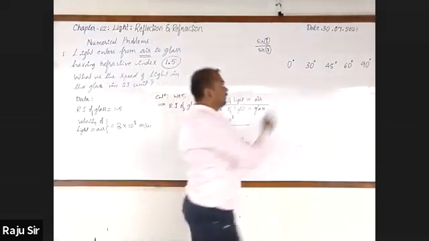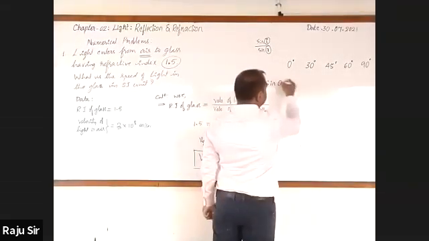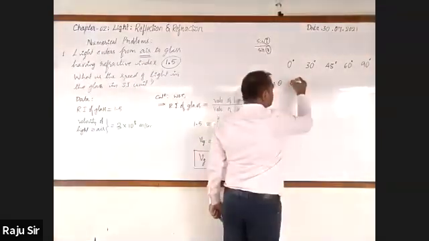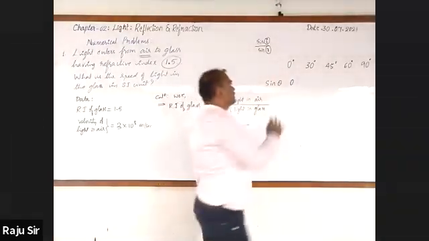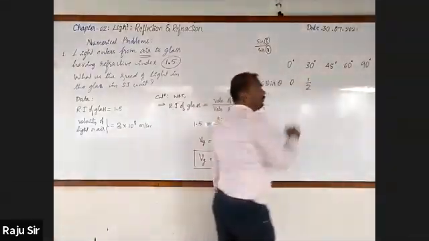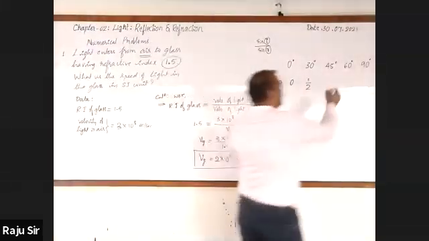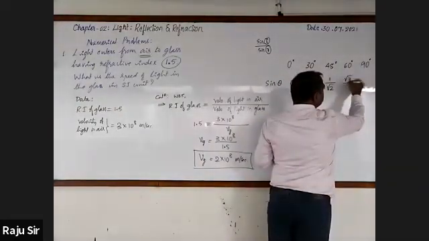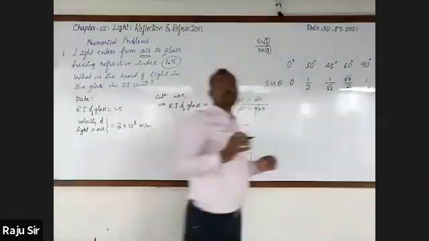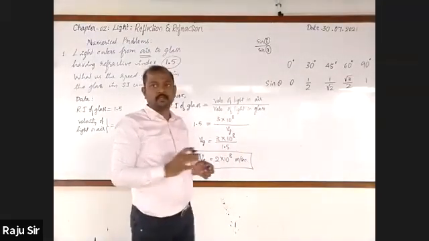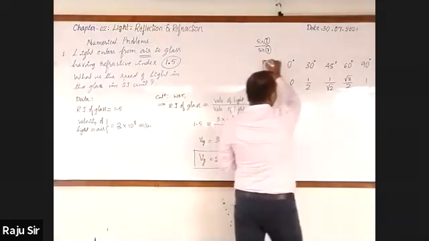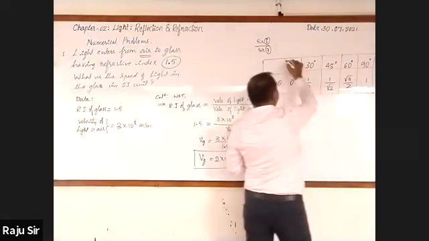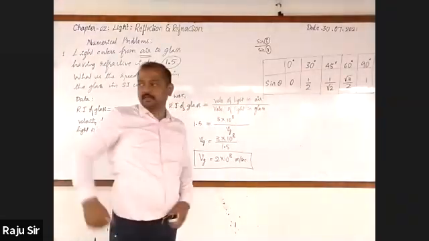Got it? Now let me give you the values of this. It is sin theta, sin of angle. Sin 0 is 0. Sin 30 degree is 1 by 2. Sin 45 is 1 by root 2. Sin 60 is root 3 by 2. And sin 90 is 1. Got it? So it will do. Table 1. Quick as possible.